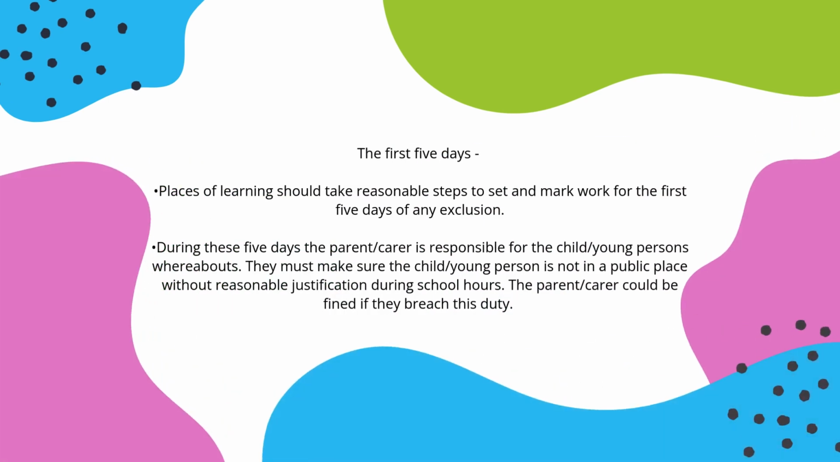The first 5 days. Places of learning should take reasonable steps to set and mark work for the first 5 days of any exclusion. During these 5 days, the parent, carer is responsible for the child or young person's whereabouts. They must make sure the child or young person is not in a public place without reasonable justification during school hours. The parent, carer could be fined if they breach this duty.